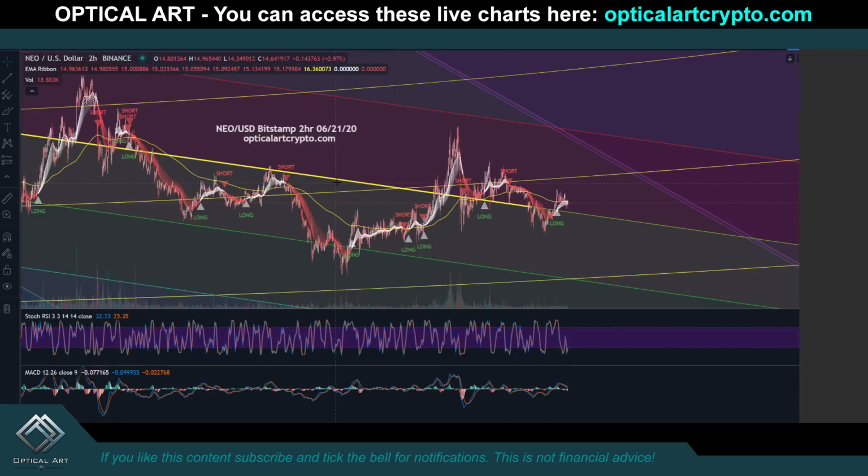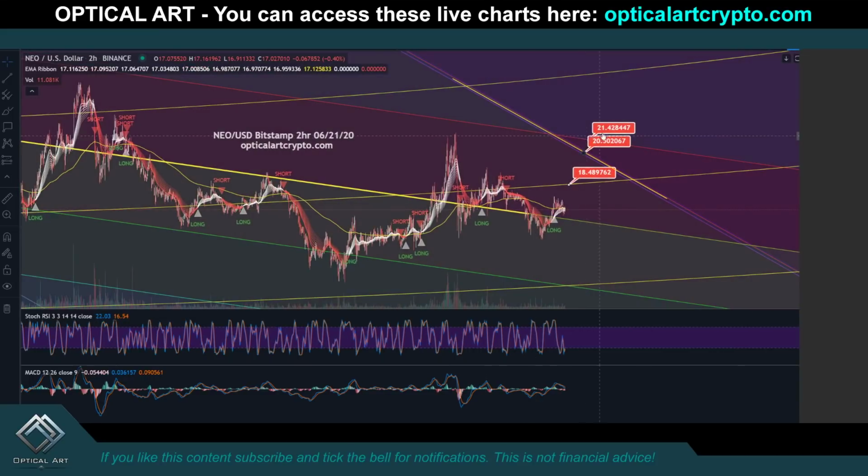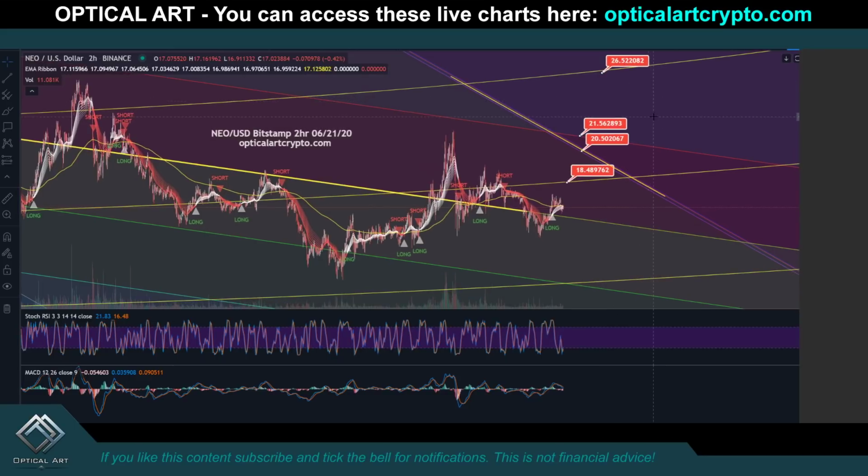This is NEO. This is the Bitstamp 2 hour 621.20. Your resistance above is right here at $18.48. You will have resistance as well. Notice this fib channel line angling down like this. This will be resistance, potentially $20.50. And then your next resistance above will be this fib channel line right here, this red one. So that will potentially be $21.56. A macro target to the upside is $26.52.